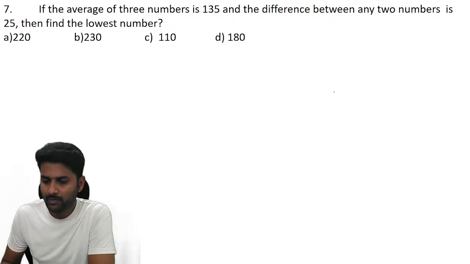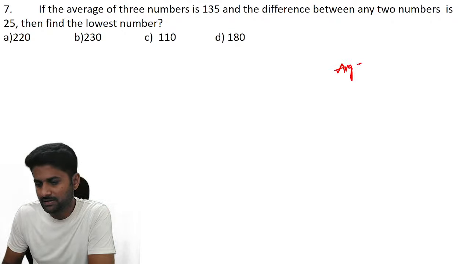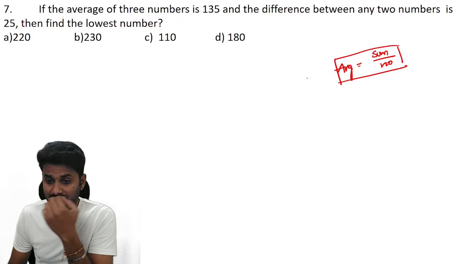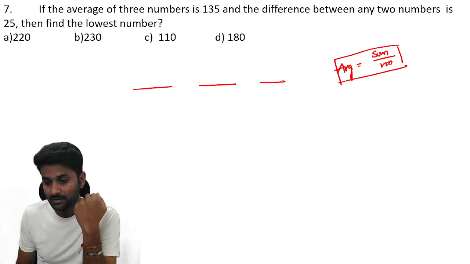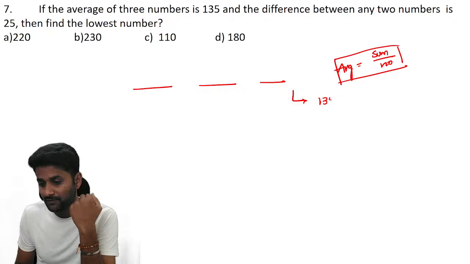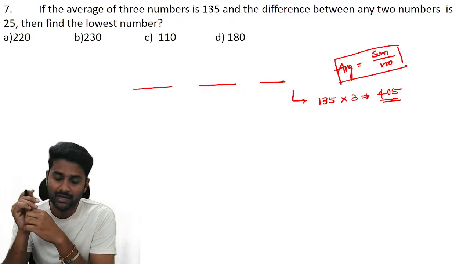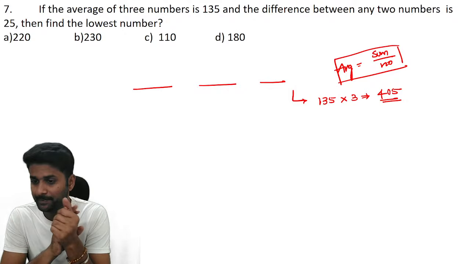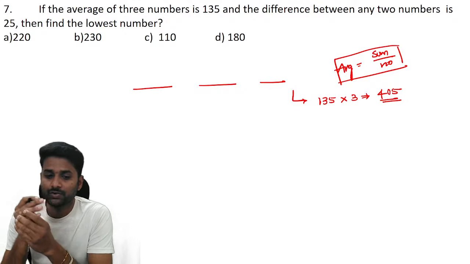Now see this question from the averages concept. Averages is all about the sum of observations divided by the number of observations. The concept clearly mentions that the average of the three numbers is 135. So what about the sum? 135 multiplied by 3 numbers, so the total is 405. The sum value is 405, and the difference between any two numbers is 25.